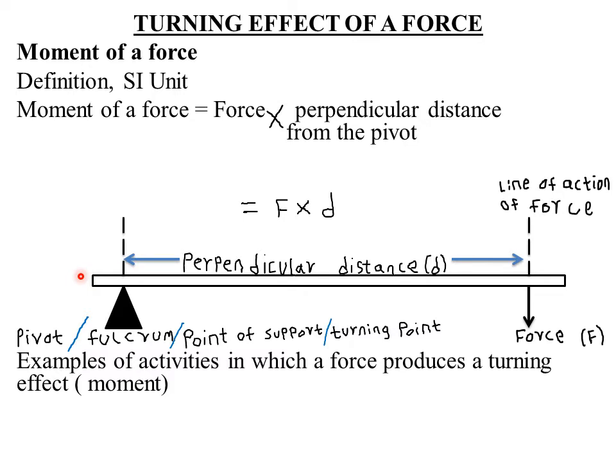That is provided that the distance from the pivot to the line of action of the force, that is the distance from the pivot to the 1 kilogram object, and the distance from the pivot to the meat, is exactly the same. So if they balance, then they will realize that that meat is 1 kilogram. So that is another application of the turning effect of a force, that is in riding on a seesaw. There are several applications.